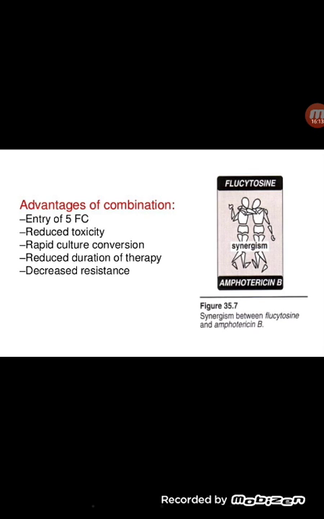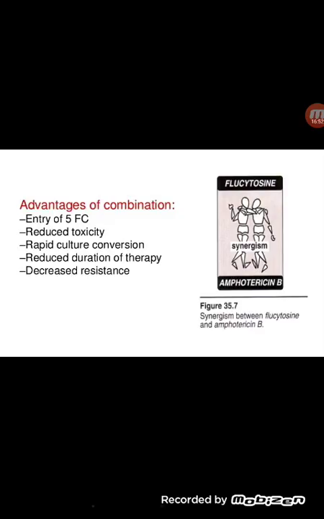Now coming up to the combination of amphotericin B with flucytosine, right? So when both these drugs are given together, they act in synergism, right? How is it advantageous? There is better entry of 5-flucytosine, it reduces the toxicity, there is rapid culture conversion, reduction in duration of therapy, and decreased resistance, right? So this is the advantage. So flucytosine and amphotericin B lead to synergism when given together.